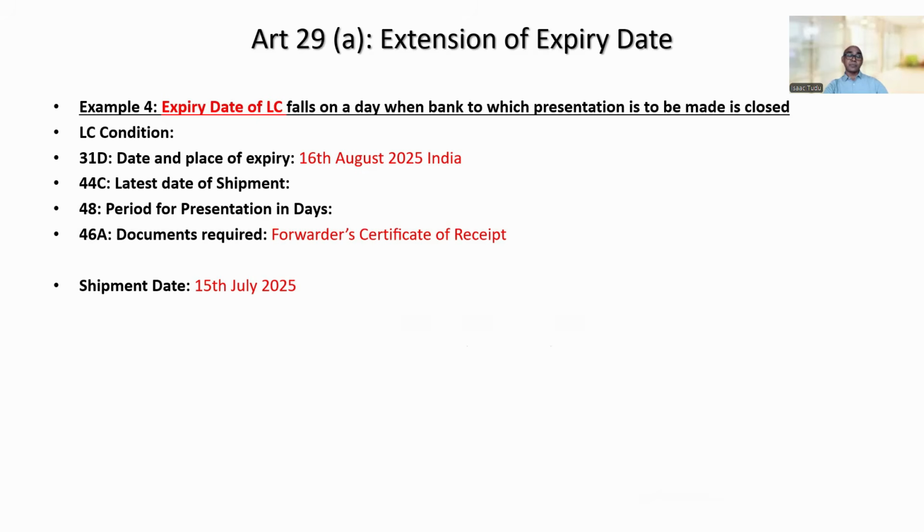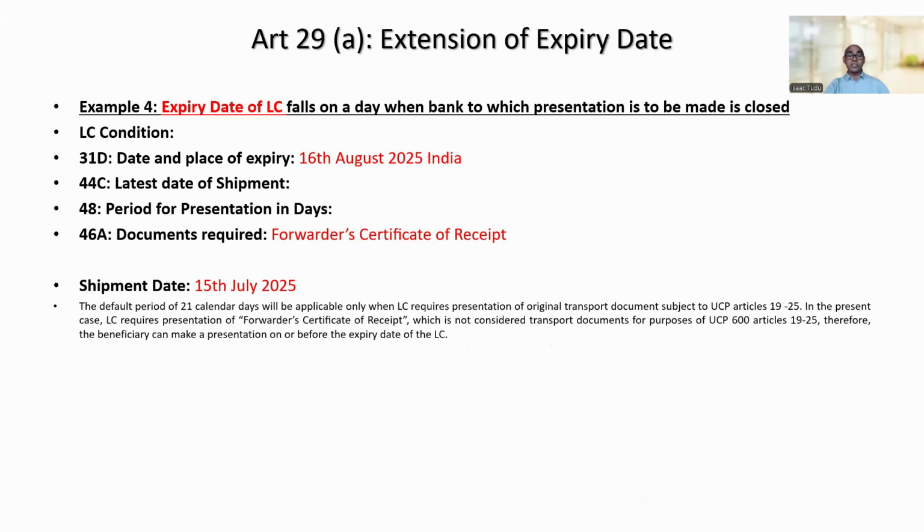But the challenge is, in this case, shipment date is 15th July, and the default presentation period of 21 calendar days after the date of shipment will not be applicable, because in this case LC requires a transport document, forwarder's certificate of receipt, which is not considered a transport document for the purpose of UCP Articles 19 to 25. Therefore, the beneficiary can make a presentation on or before the expiry date of the LC, that is 16th August, right? Be clear on that.